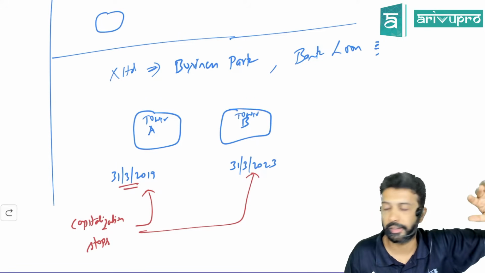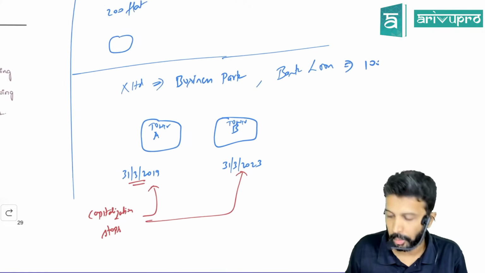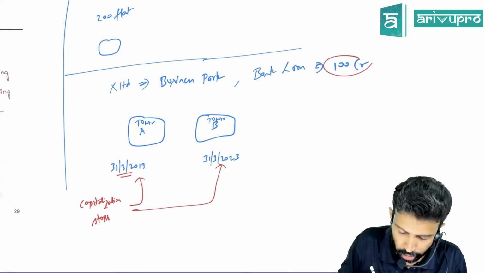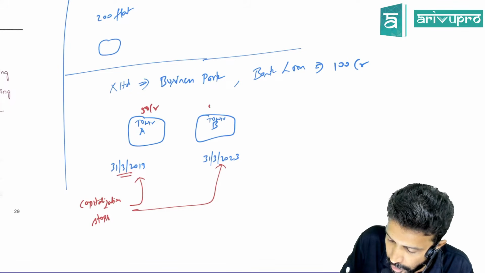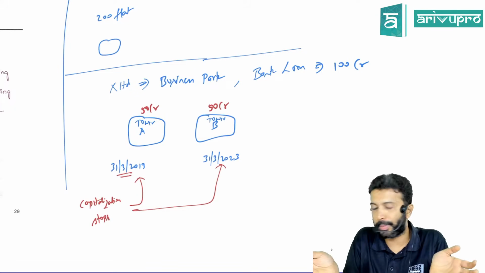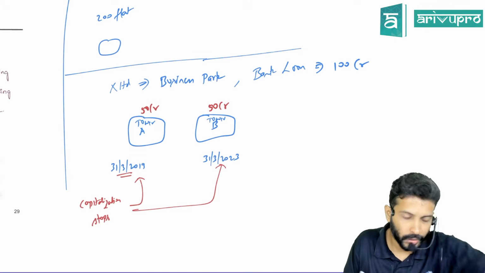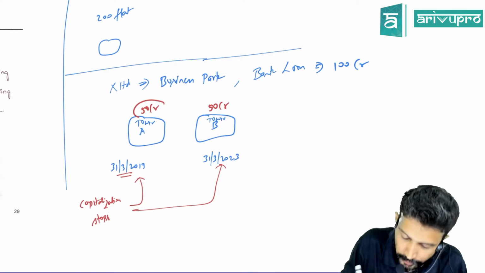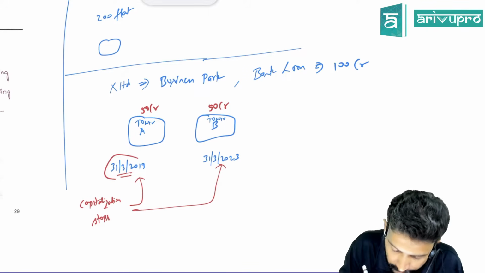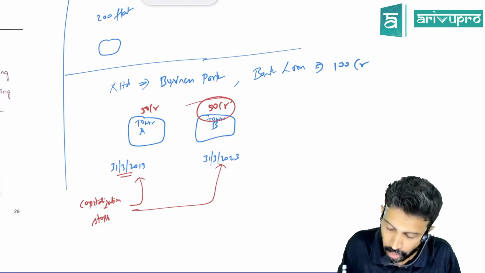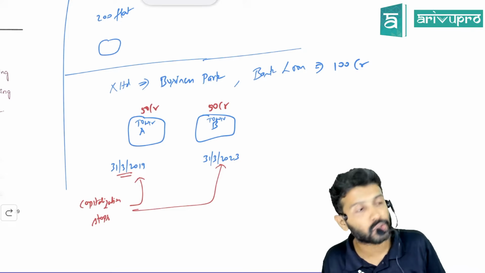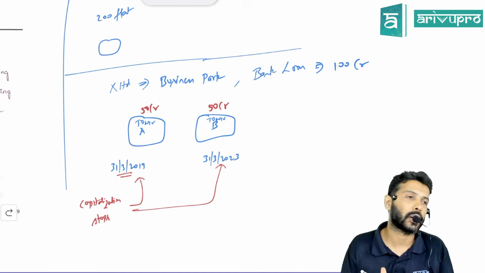Got it? The loan amount, you'll have to apportion. Like 100 crores, obviously you'll have to see. For Tower A, let's say we use 50 crore. For Tower B also we used 50. Like this, you need to split and calculate the interest separately. Whatever interest pertains to this 50 crore will get capitalized only till 31st March 2019. And the interest relating to the other 50 crore will get capitalized till 31st March 2023.